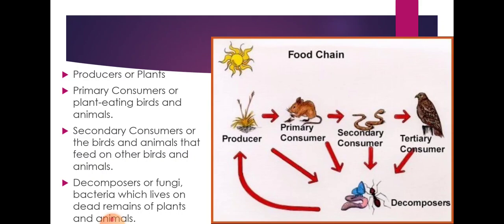If producers, if plants, are not there, what will happen to the other animals? Primary consumers will get affected, because if they don't get food, how will they grow?